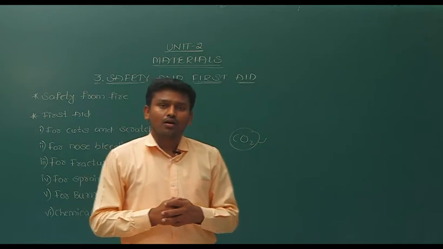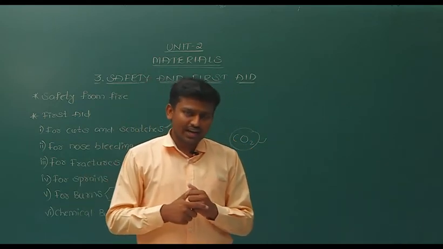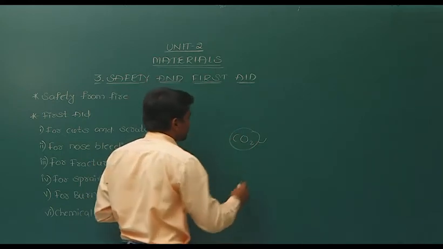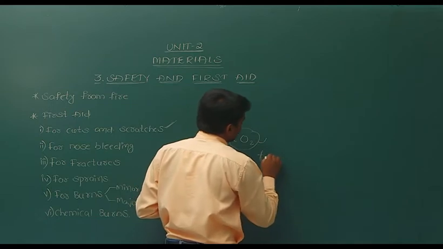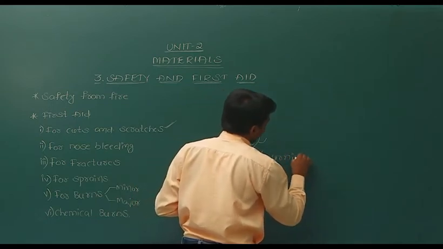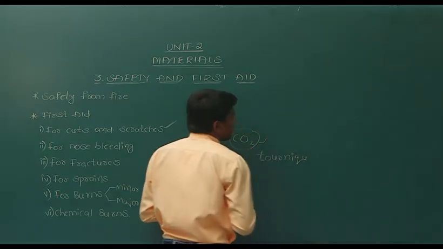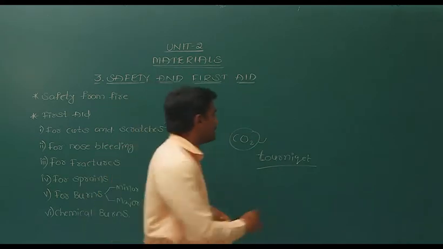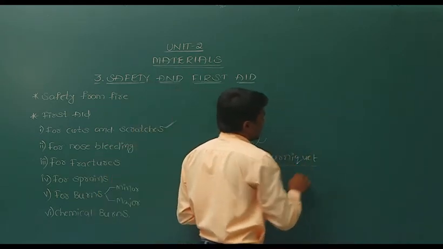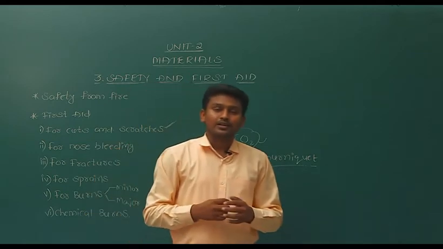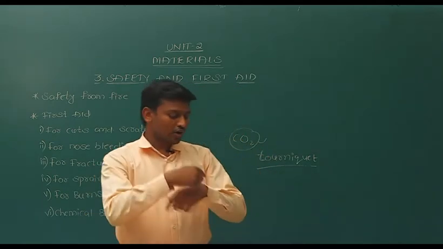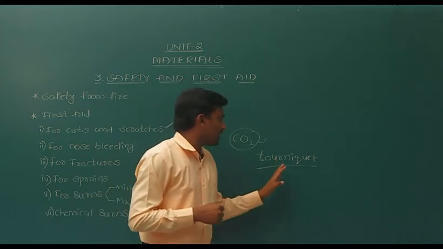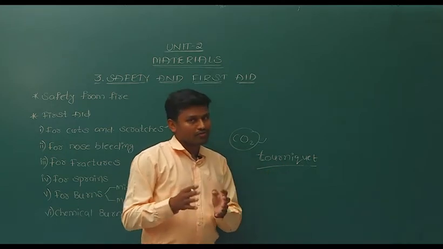Now not only that, if the bleeding is going on continuously, then in such case we can use a tourniquet. What is that? Tourniquet. What is the use of this tourniquet? Here the T is silent, tourniquet. This is a strip of cloth to prevent the flow of blood. Okay, so we can use this tourniquet also to prevent the flowing of blood.